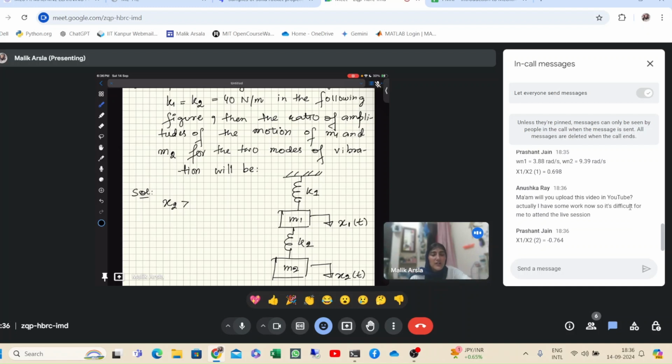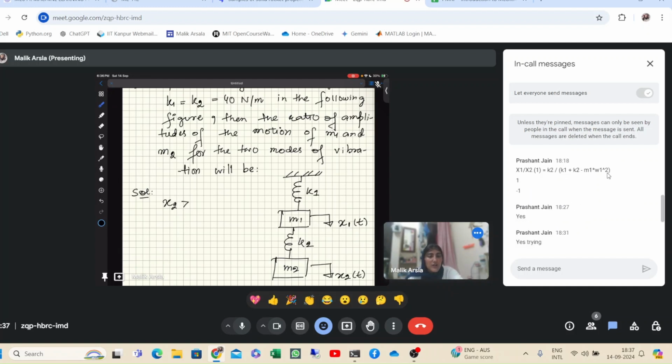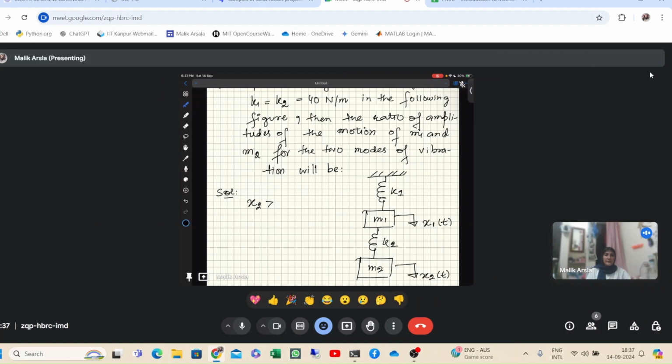You can watch it later. No issues. And x1 upon x2 for the second mode will be minus 0.764. Okay, Prashant, these values are correct. What about others? Dalan and Amit, did you also get the same?